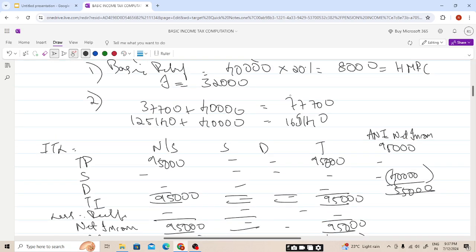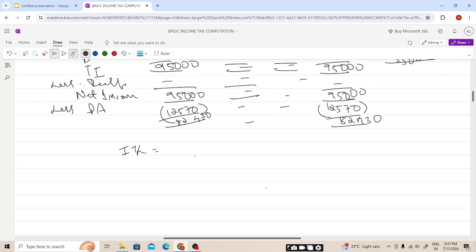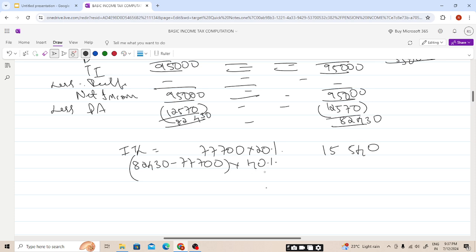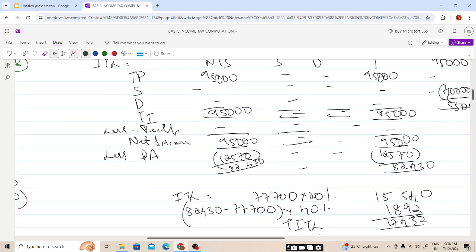Till 77,700 it will be taxed at 20%, that is non-saving income, into 20%, and the excess, 82,430 minus 77,700, into 40%. 77,700 into 20% is 15,540, and the excess gives rise to an income tax liability of 1,892. So our total income tax liability will be, students, 17,432. I hope this is clear.